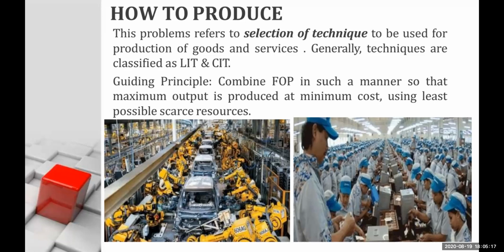And in India we are still in the stage of development, wherein most of the manufacturers cannot afford very advanced high technology investment cost. So the guiding principle over here is to combine the factors of production, that is land, labor, capital, and entrepreneur, in such a way that you can have the maximum output at a minimum cost. So this is how you can solve the problem of how to produce. So either use capital or labor intensive technique depending on the economy.